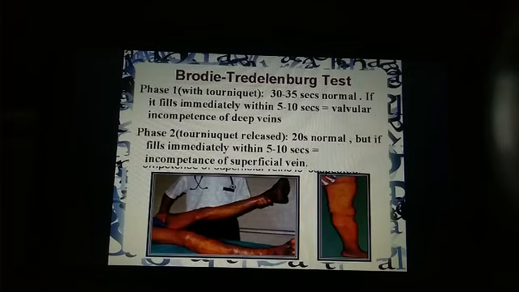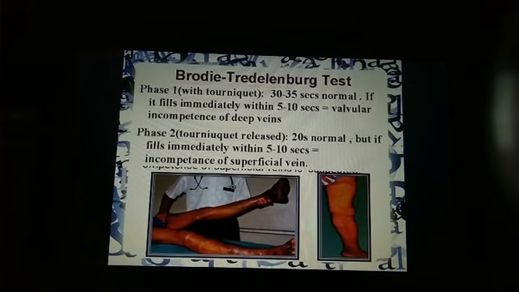Okay, next is the Brodie-Trendelenburg test. It is done in two phases. The patient is supine with the lower extremity elevated to allow venous blood to empty. After the superficial veins are emptied, a tourniquet is tied on the mid thigh, as shown in the figure. You can see it on the right side figure, right?